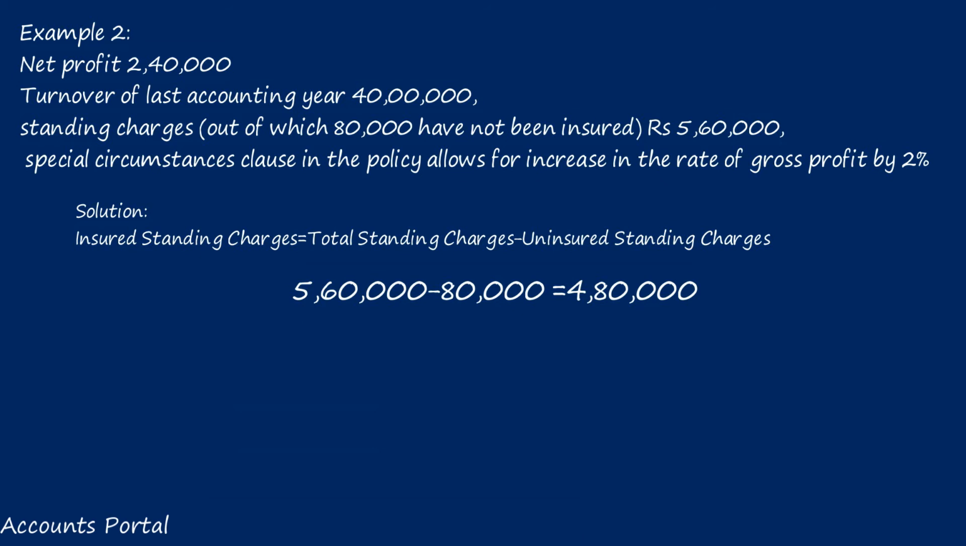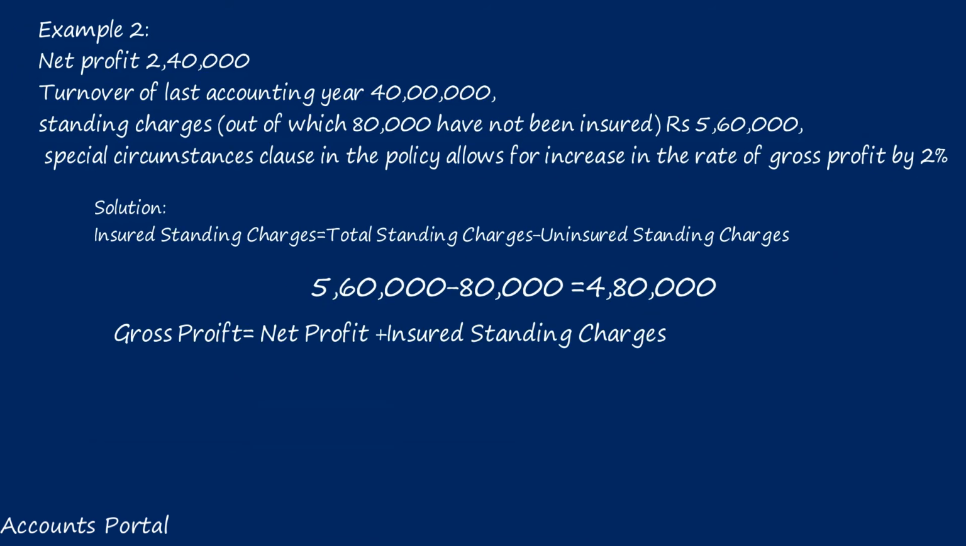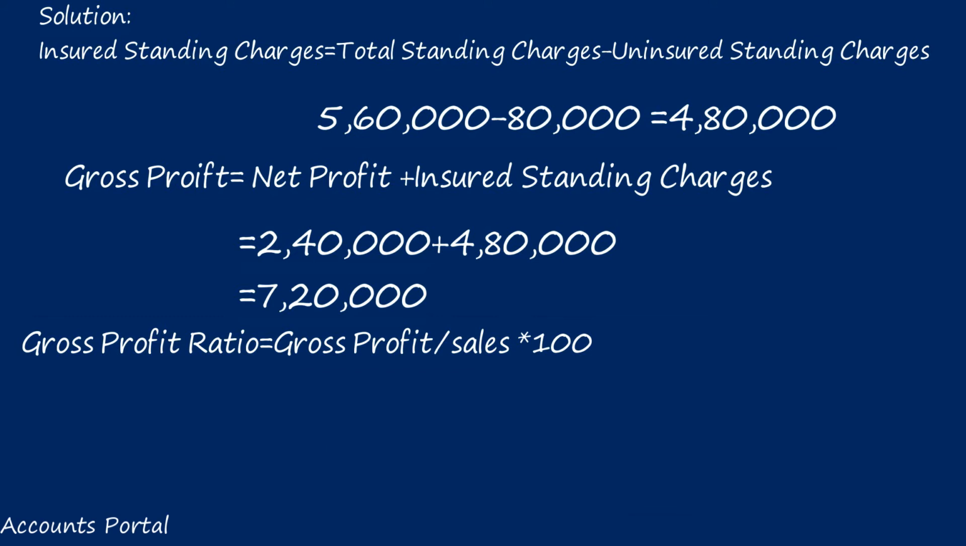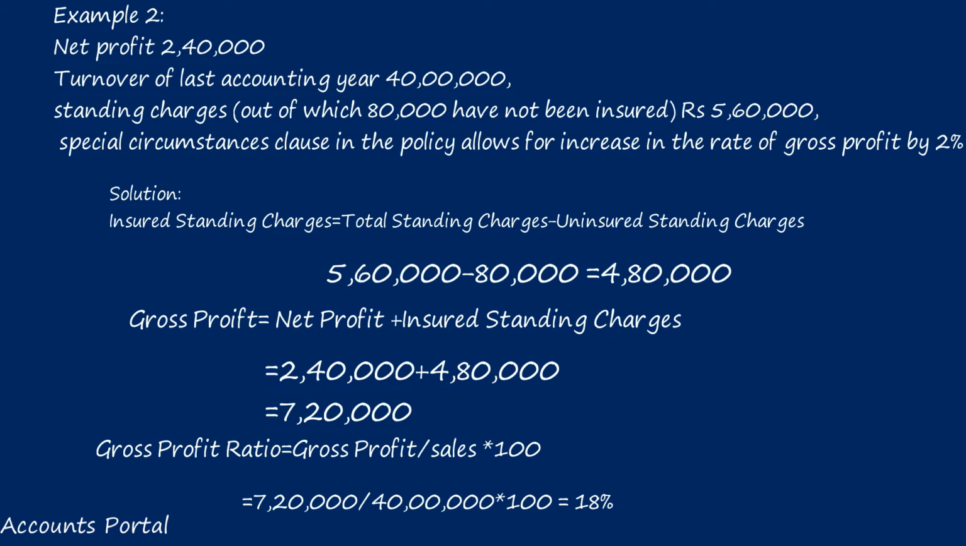Gross profit equals net profit plus insured standing charges. 2,40,000 plus 4,80,000 equals 7,20,000. Gross profit ratio equals gross profit divided by sales into 100. 7,20,000 divided by 40 lakhs into 100% equals 18%. Stop the video and find out your answer.